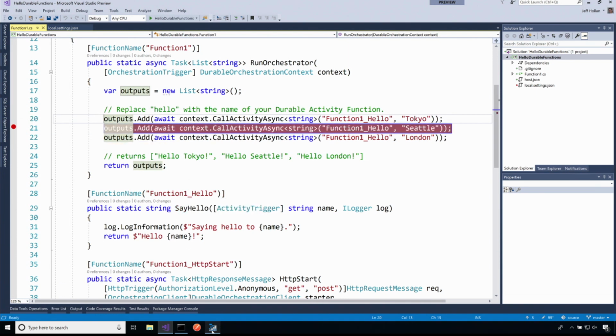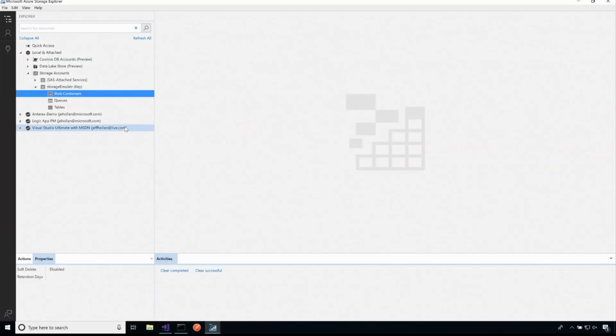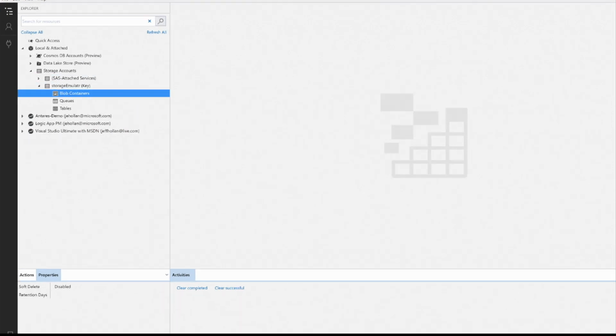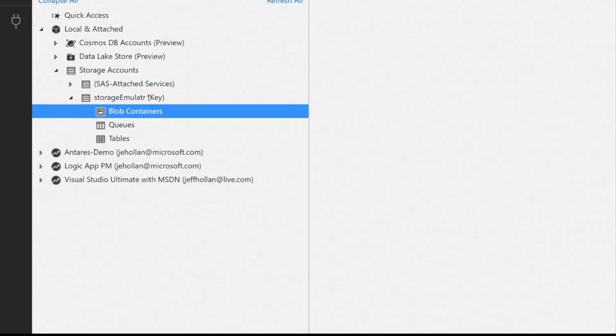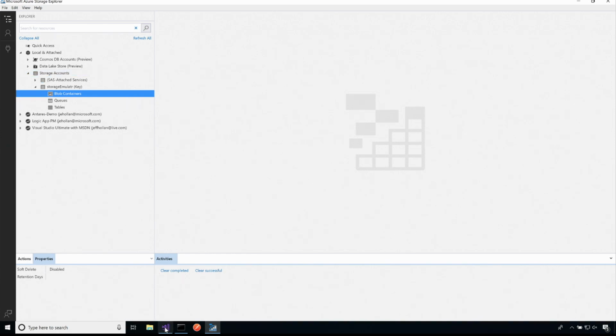Now, before I run this, I want to open up the Azure Storage Explorer. Andrew showed this off a little bit in the previous session if you saw, but this is just a really nice way for me to look at my storage account, and in this case, I'm connected to my storage emulator. And you can see here I have a totally empty storage account, so there's nothing that's stored currently. All right, so let's check this out.